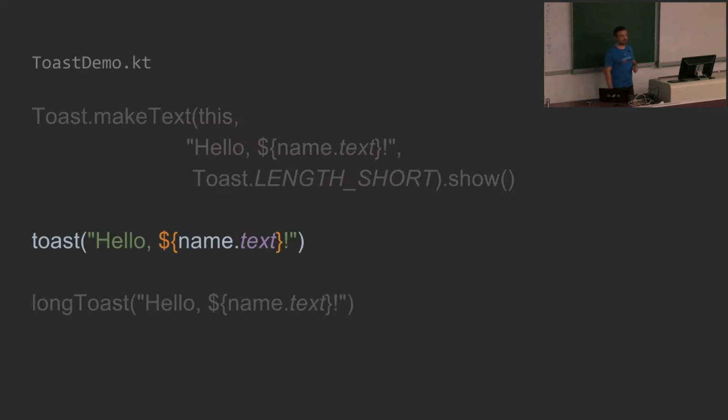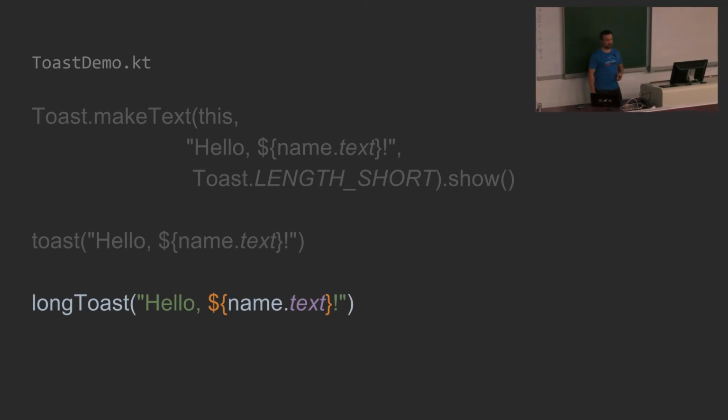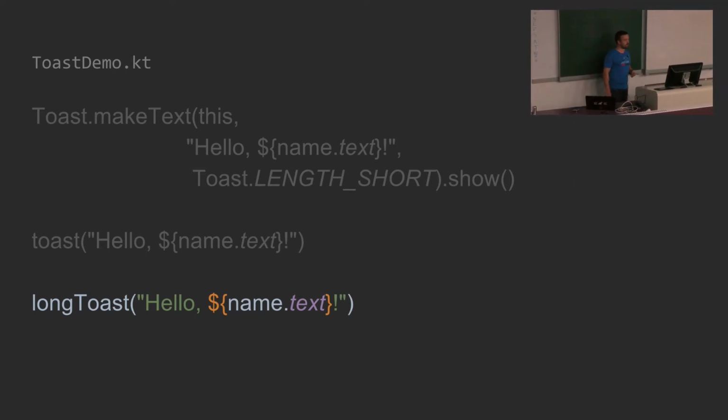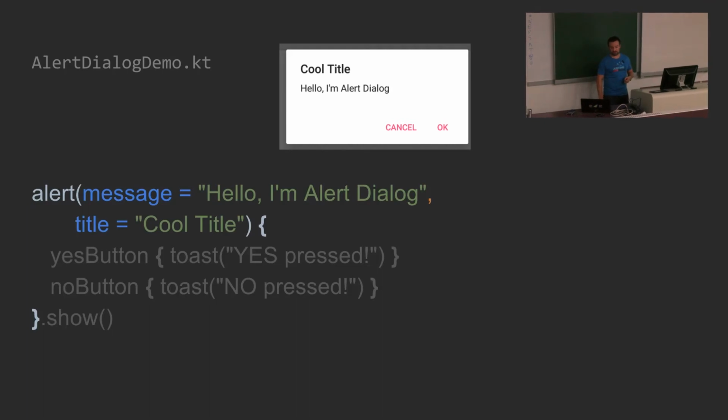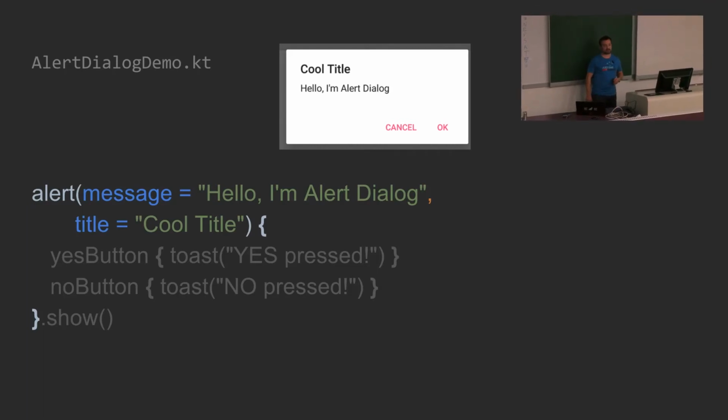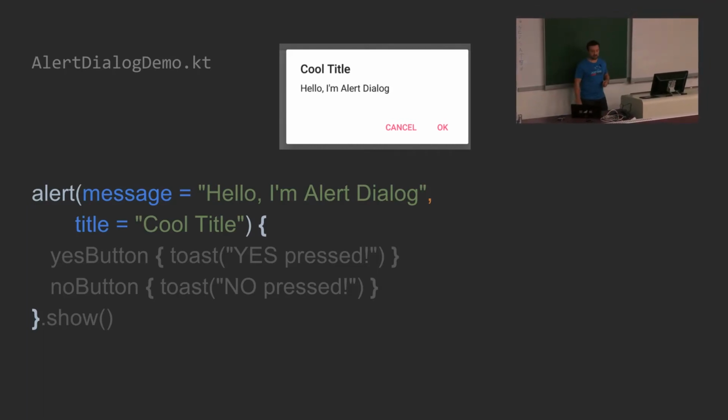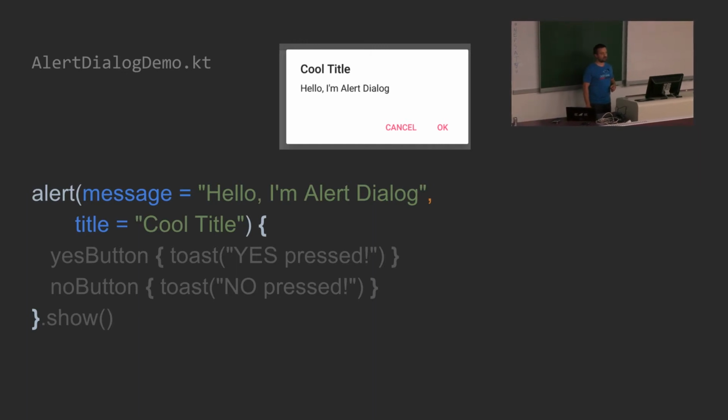Inside of Anko, we have extension functions for this. So if you want to show a toast, you just call the toast function and put there only the message you want to show. If you want to display a long toast, we have an extension function named longToast.